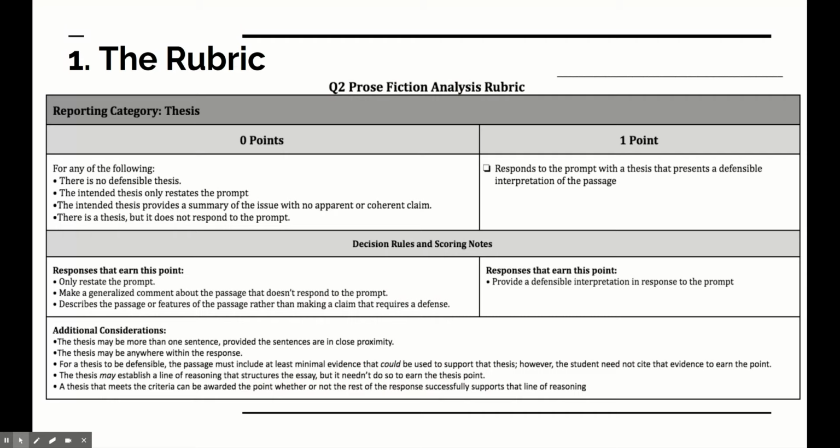You'll see on the rubric that for this section, you can earn up to 1 point for writing a thesis that responds to the prompt with a defensible interpretation of the passage. This is what we call a defensible claim. It is really important that you earn this single point at the beginning of the scoring on your rubric in order to be able to maximize the number of points you get in order to pass the AP exam. The rubric for this type of essay has 6 points possible with 3 categories.